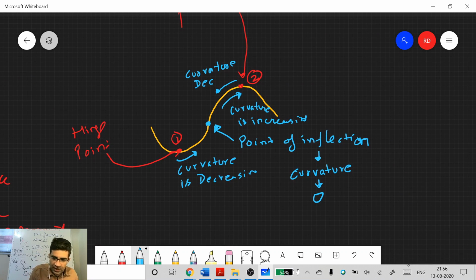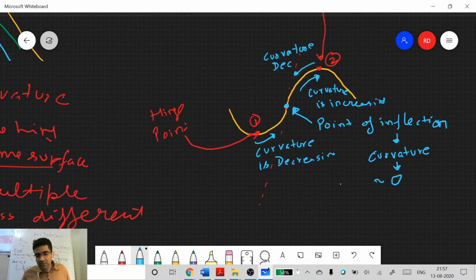If you compute the second derivative, it will cross the 0 point over here, and there will be some tangent here which almost becomes a straight line, so curvature almost becomes 0. In circular folds it may not be the case, but the curvature will become 0. The sense of curvature will change: going from one point to the other, curvature is decreasing, then curvature is increasing. So everyone now understands what this inflection point is.